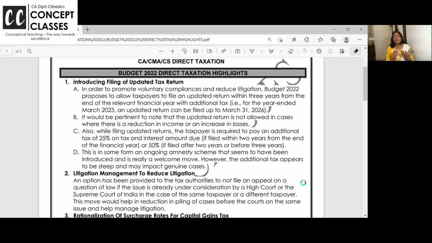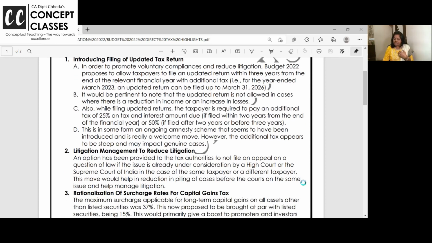Government is saying, okay, you feel something you have hidden, you have not disclosed, and now you want to file a return and show it, then pay. You have to pay additional tax also, up to 25% plus interest and fees, if you file your return within 2 years from the end of the financial year, and 50% additional tax if you file your return in the 3rd year. I told you, this is some kind of amnesty scheme, a voluntary disclosure scheme. You disclose your income, pay the tax, and we will not ask you the source from where you have earned.